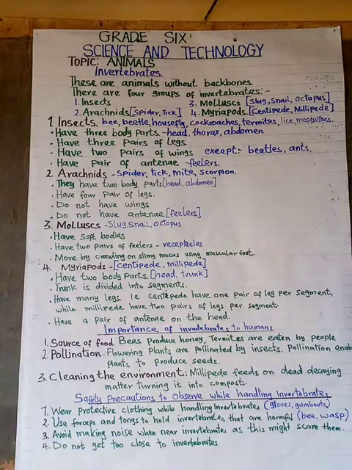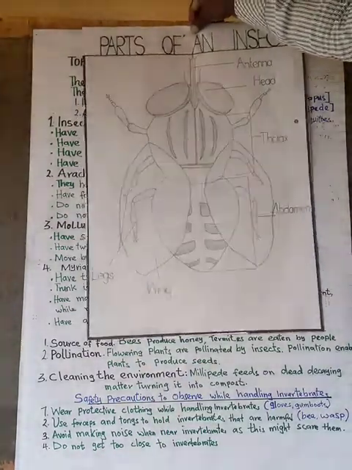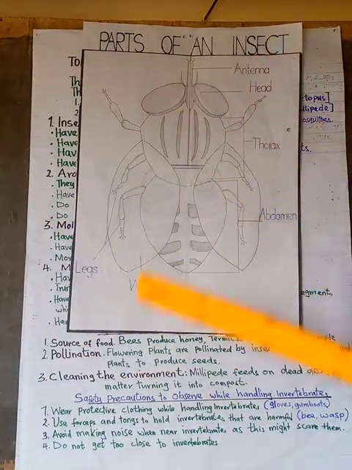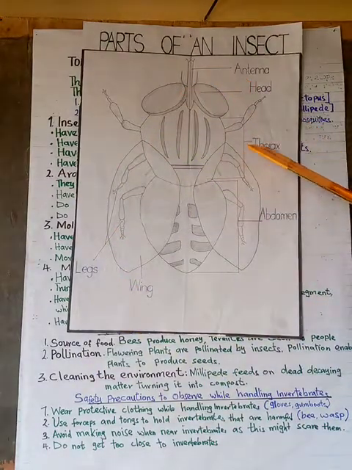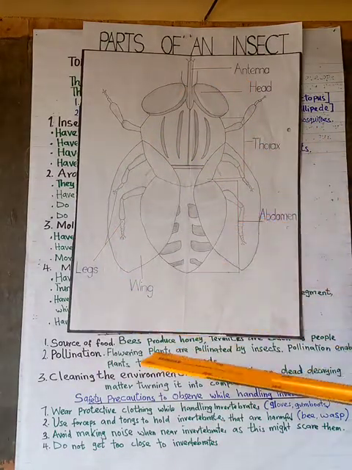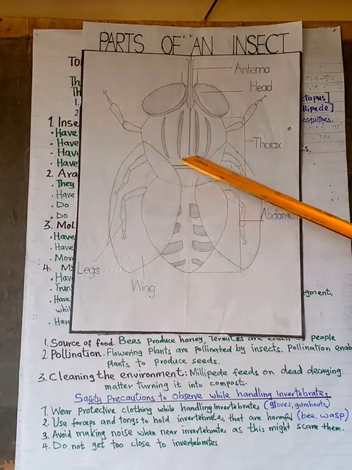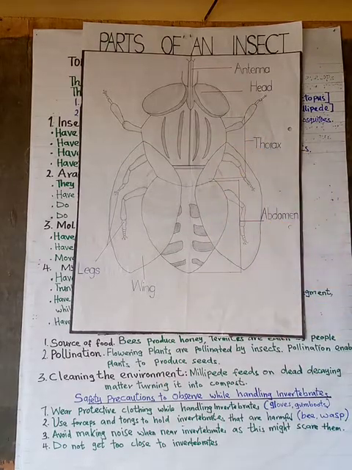So there's a chart I'm going to display showing parts of an insect. So that is part of an insect. We talked about the head, thorax, and abdomen. It has three pair of legs, one pair, two, three pair of legs.